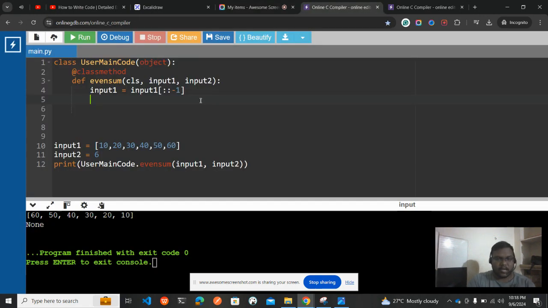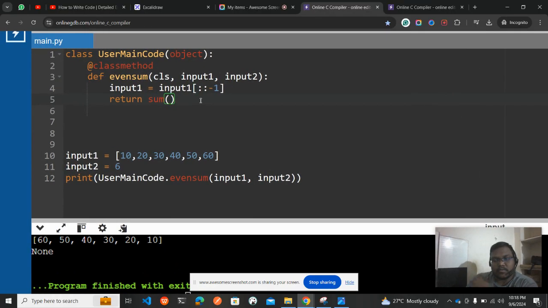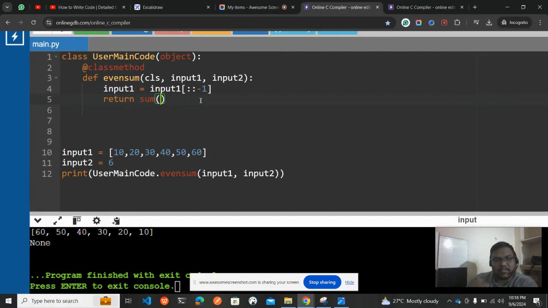Now I will be adding a return keyword, and then I will be taking the sum function. In the sum function I need to take each and every element which is in the even position. So how will I get the even positions? Simply, we have a collection in the array. I need to iterate over each and every value. So how do I do that? I can only do it by using for loops or while loops. For convenience, I will take a for loop to iterate each and every value, and then I will be jumping over one value so that I skip it.